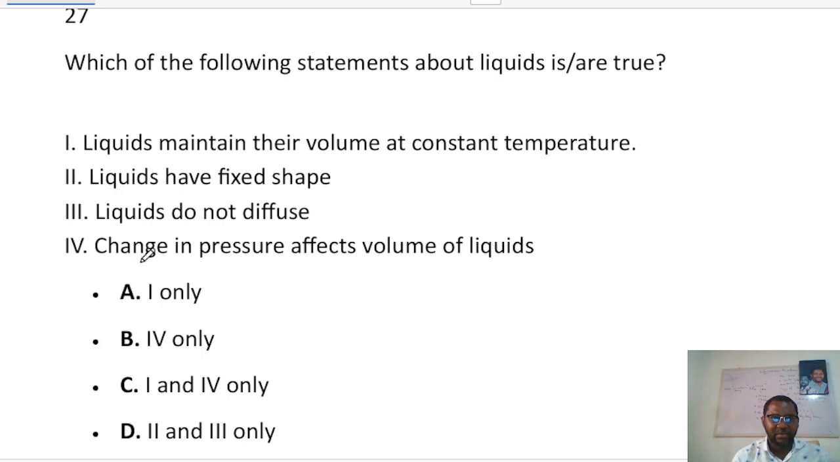Does a change in pressure affect the volume of liquids? Okay, actually the answer should be I and II, because liquids truly do not diffuse, but we don't have that option here. So I would go for A, that means I only, because change in pressure does not affect the volume of a liquid. Change in pressure can affect the volume of a gas, but not the volume of a liquid.